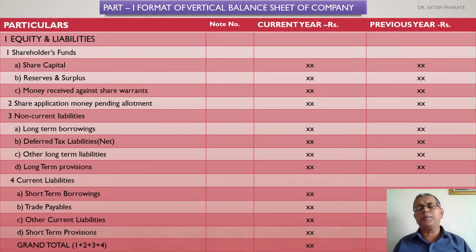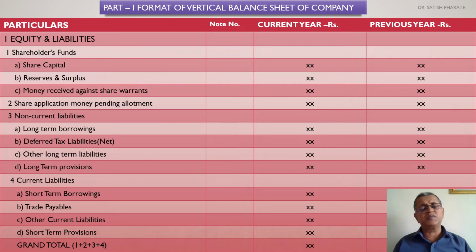Reserves are appropriations of the profit, appropriated profits such as sinking fund reserve, development rebate reserve, investment allowance reserve, debenture redemption reserve, capital redemption reserve, then statutory reserve, export profit reserve, general reserve, etc. All these reserves which are created for specific objectives, specific purposes, are called statutory reserves.